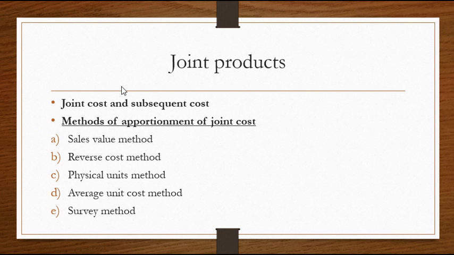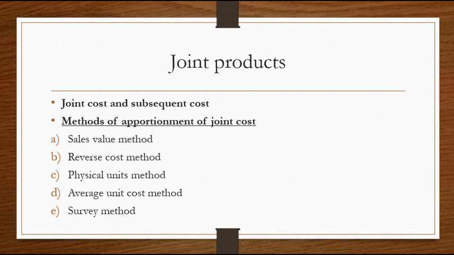The distinction between joint cost and subsequent cost is important because when accounting for products, the joint cost is the main problem. This is because joint cost cannot be traced to individual products, and the cost accountant is faced with the problem of apportioning the joint cost incurred to the various joint products produced. It is difficult to apportion the joint and subsequent costs.